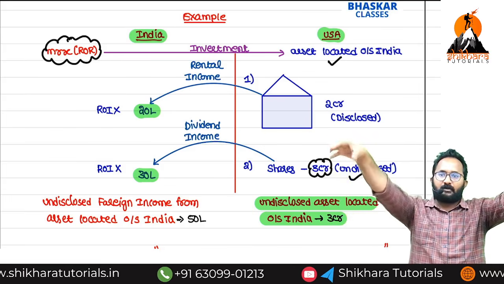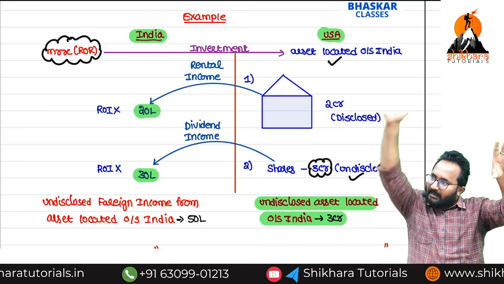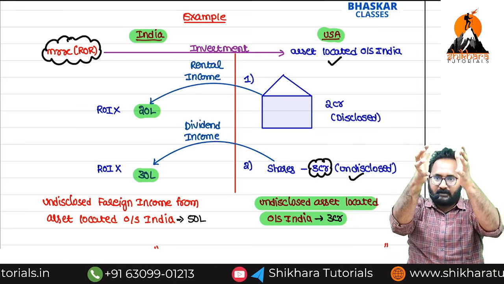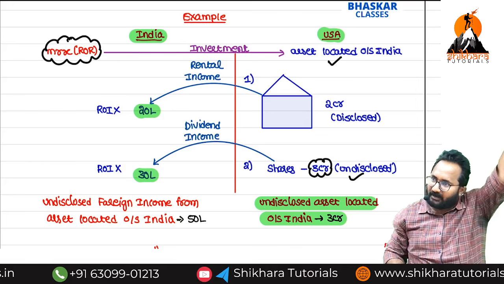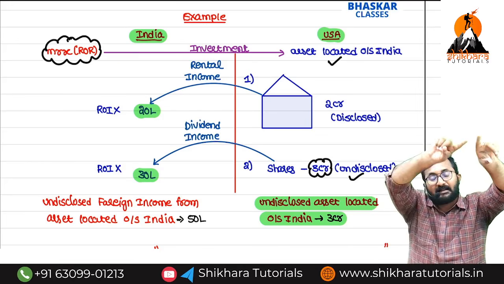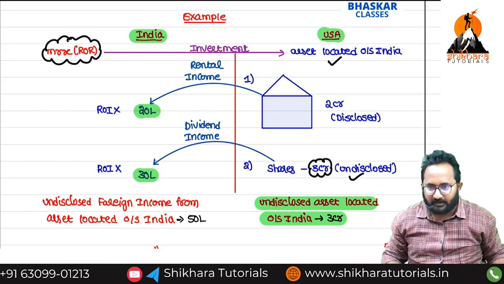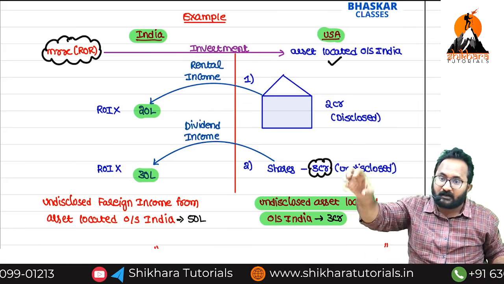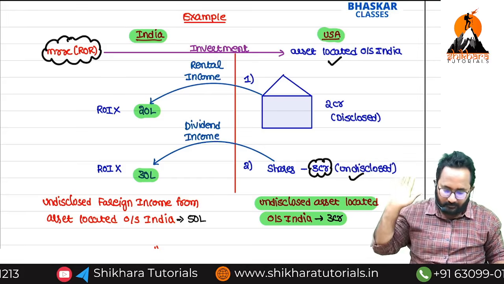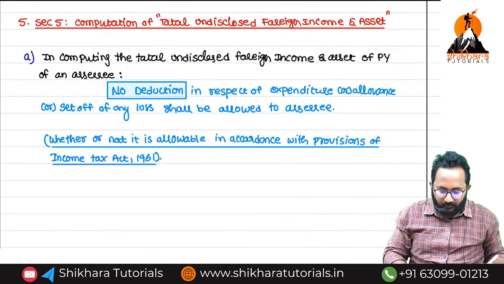Asset also undisclosed. Yes, sir. That related income also undisclosed. Total value is included in scope. Asset already disclosed, ma'am, but that related income not disclosed. Now what is it? Undisclosed. Income only undisclosed.